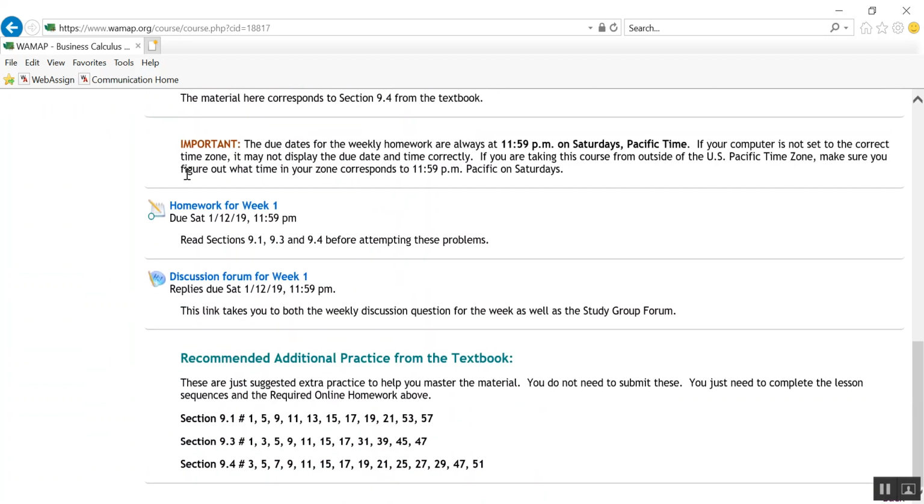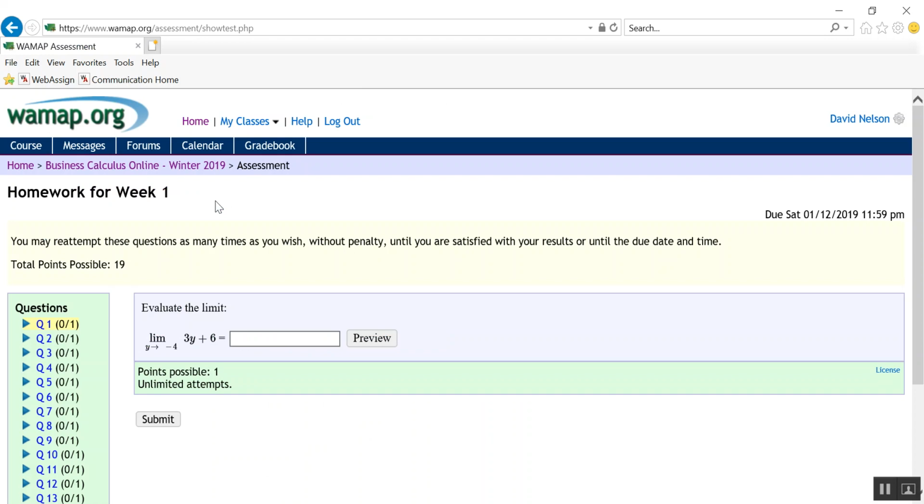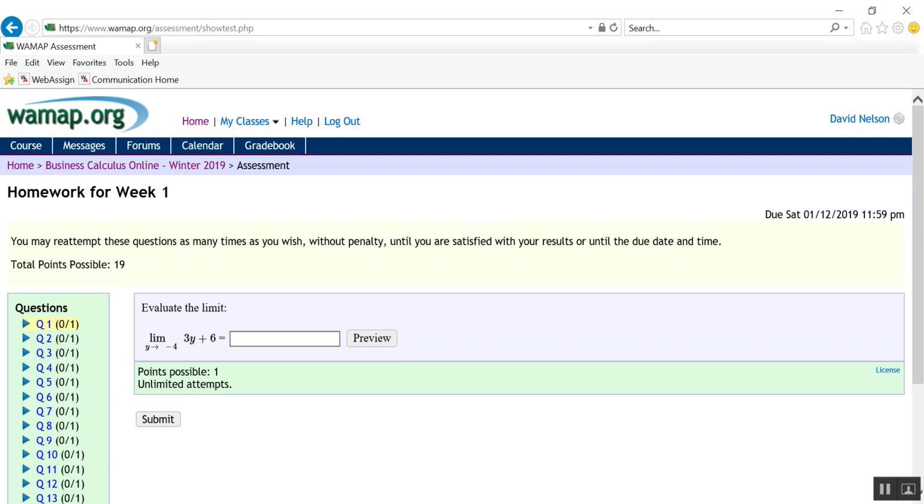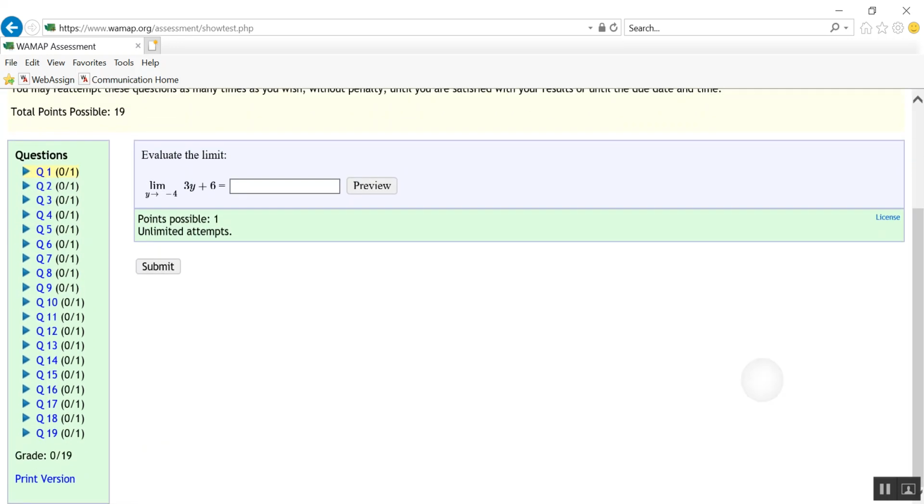And then down here you'll eventually find our homework. The due date is listed there. In this class it's going to be Saturdays. These are problems that don't have any instruction, but hopefully you've watched the videos and learned through the lesson videos what you need to finish these questions.